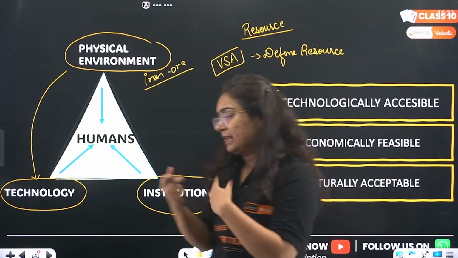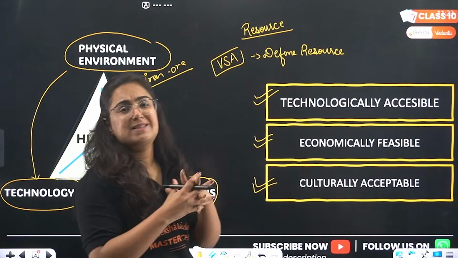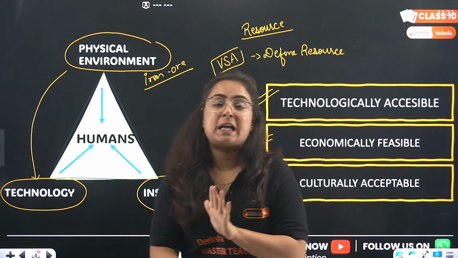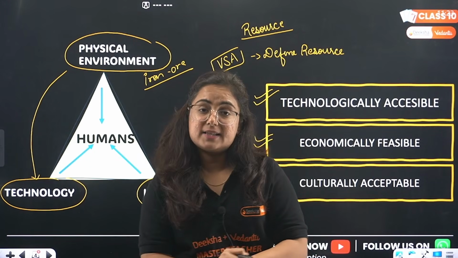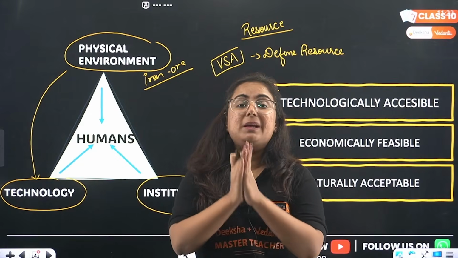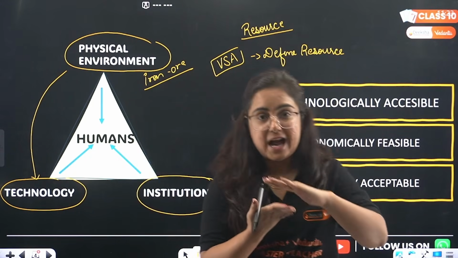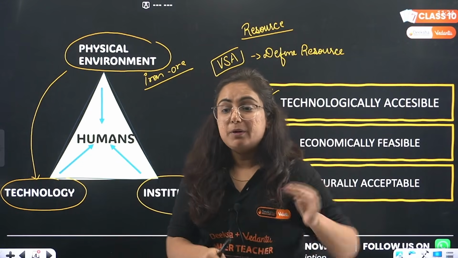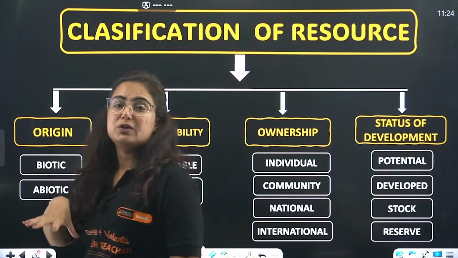When you were in class 6, 7th and 8th, the resource chapter was separately in your geography book, right? Where we dealt with different types of resources like soil resource, land resource, air as a resource, water as a resource. But in this chapter, we will be just reading about two important resources. One is land resource and the other one is soil resource. Before that, you have to understand, beta, classification of resources.